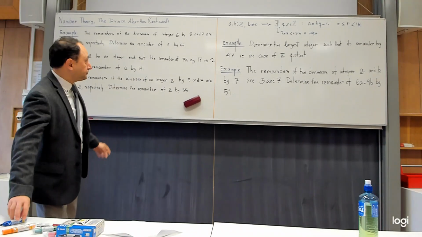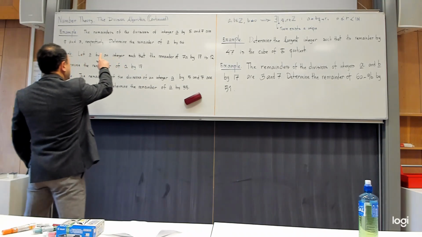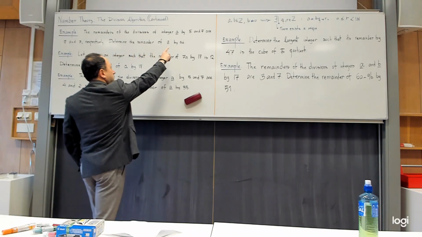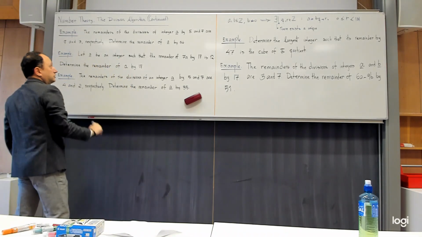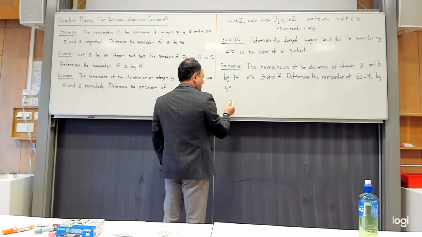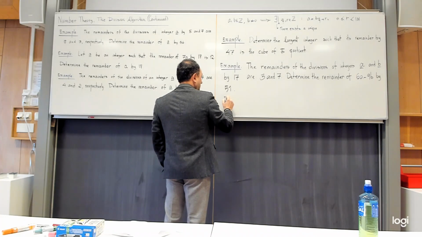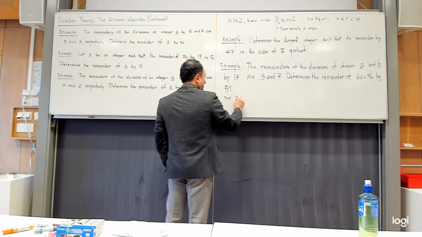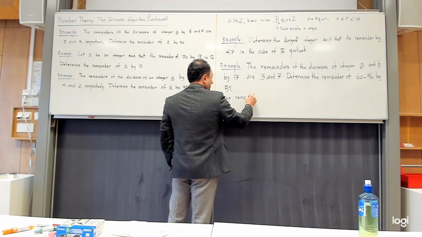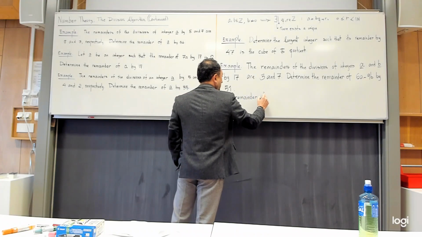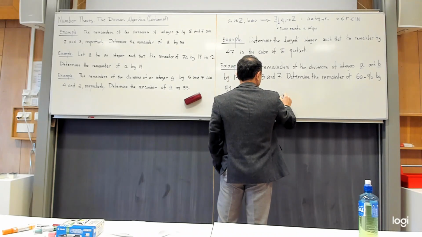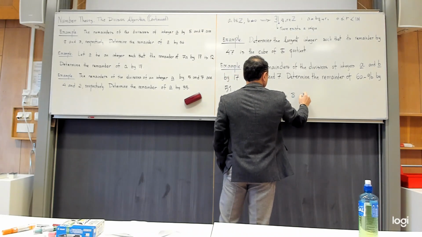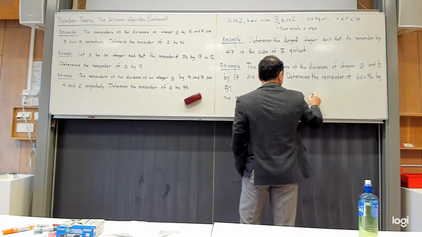Okay, so when we read this question, we realize that if I divide a by 8, the remainder is 5. Let me just write very precisely, the remainder of a by 8 is 5, yes?